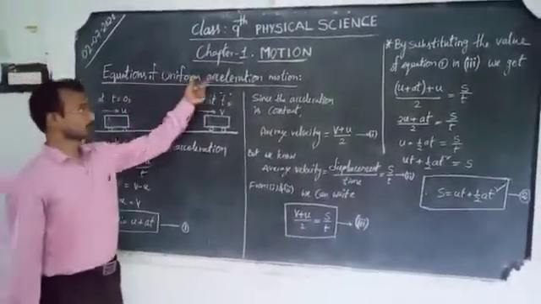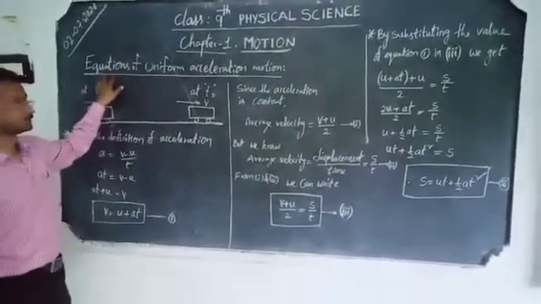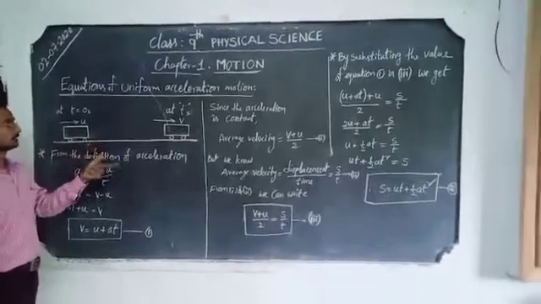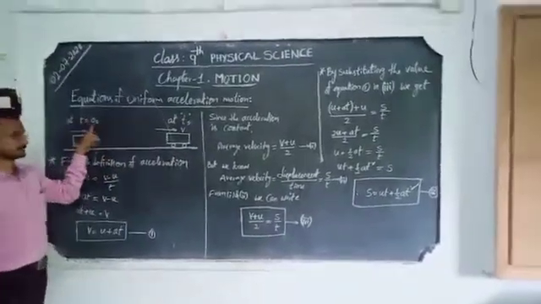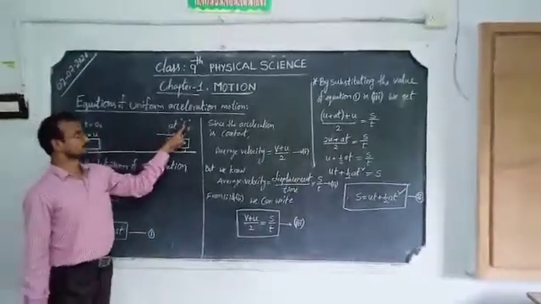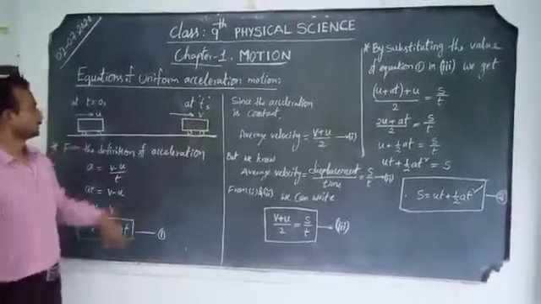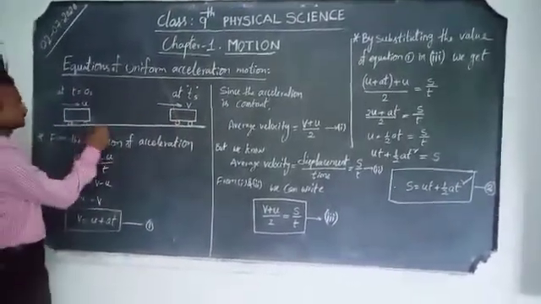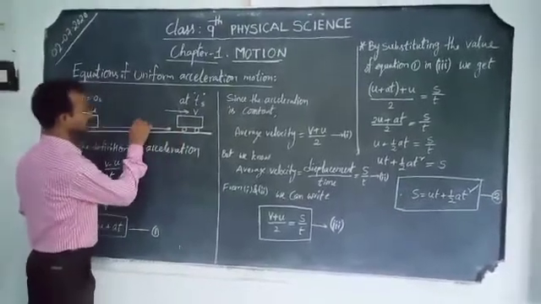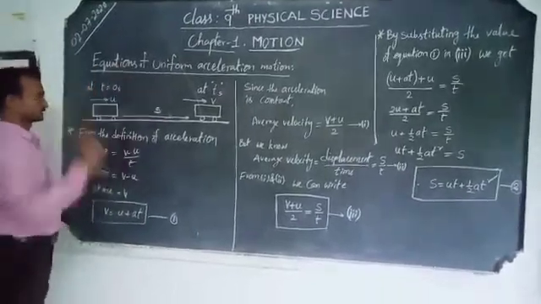Equations of uniform accelerated motion. To derive these equations, let us consider a body moving on a straight road whose velocity at 0 seconds, the initial velocity, is u. After some time t seconds, its final velocity is v. The displacement taken in this time interval is s. Now let us derive these equations.